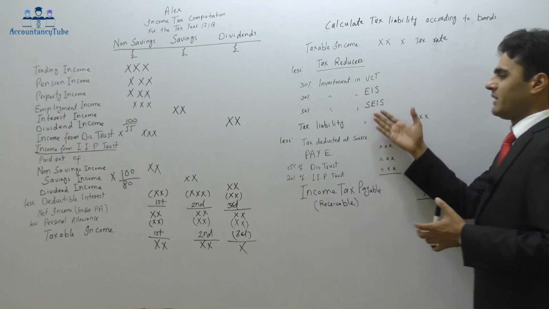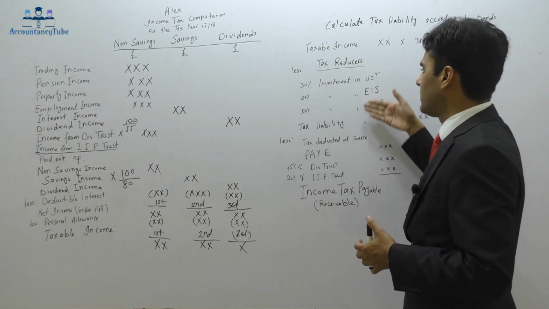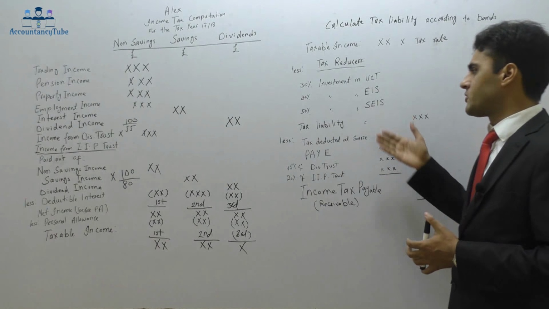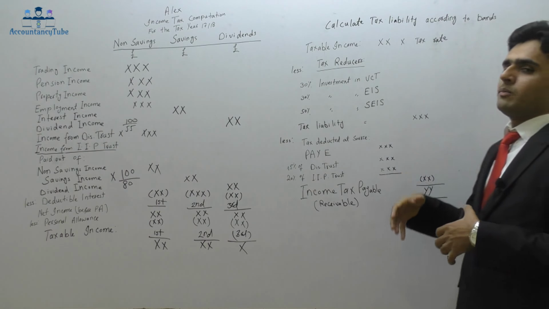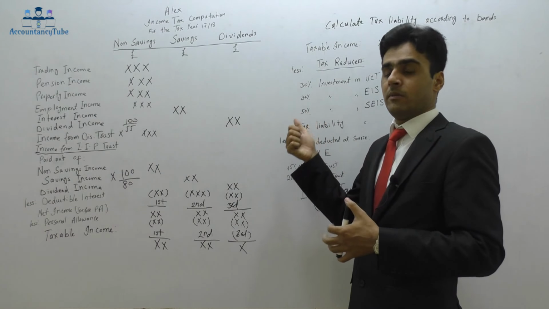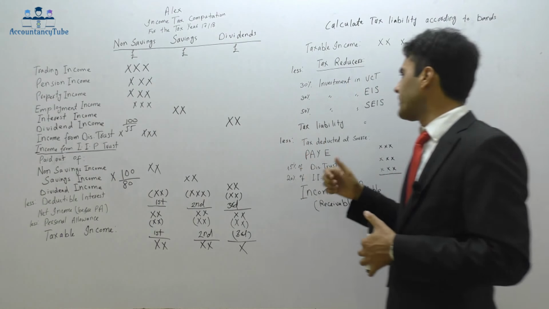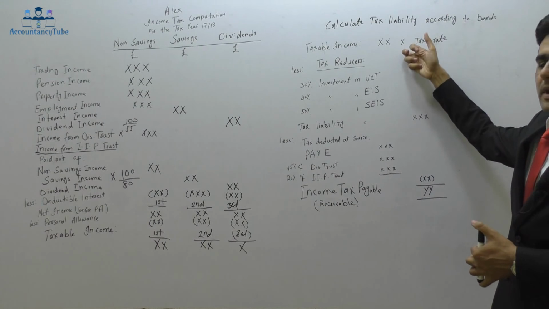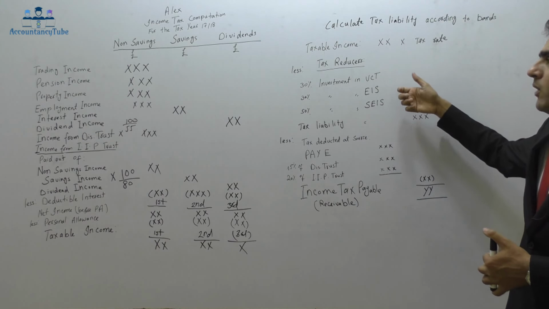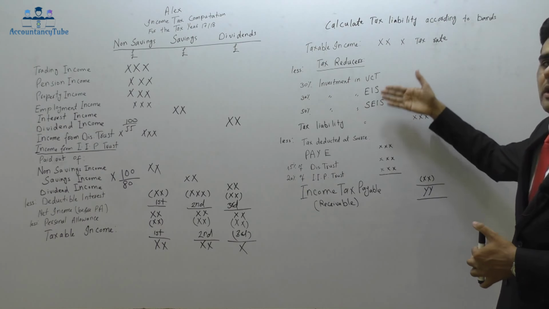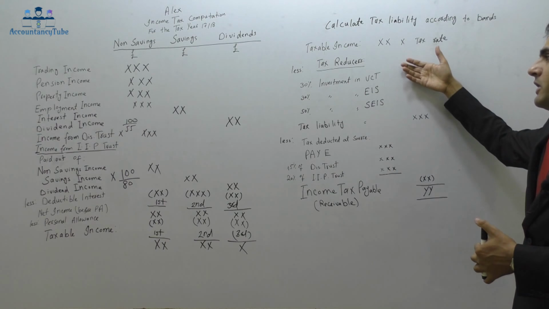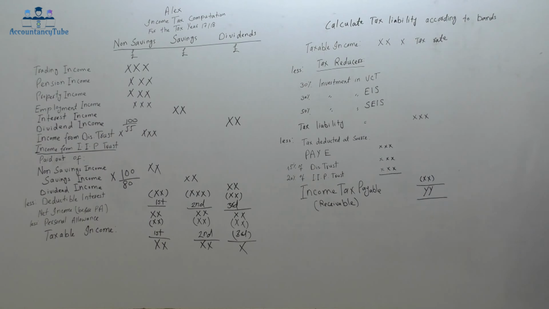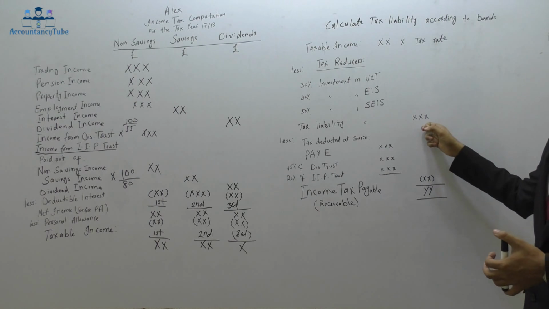All right? But there are certain conditions. We will look at these schemes in the next couple of lectures. There is a separate topic. There are certain conditions to meet before you can get this relief. So anyway, these are the tax reducers. We have calculated the tax amount. Then we will reduce the tax amount, assuming we have invested in these schemes. So the tax amount will be reduced. That's why these are called tax reducers. Right? It will give us the tax liability here.